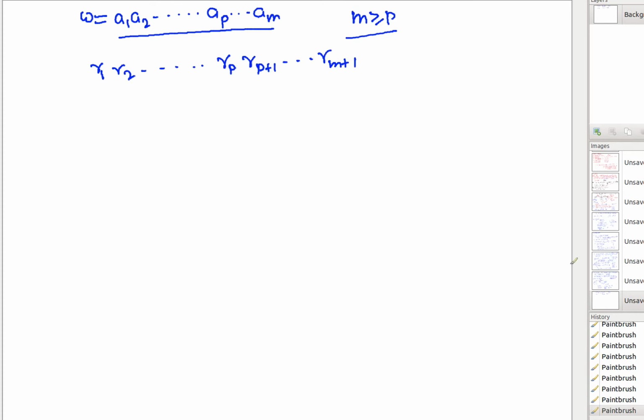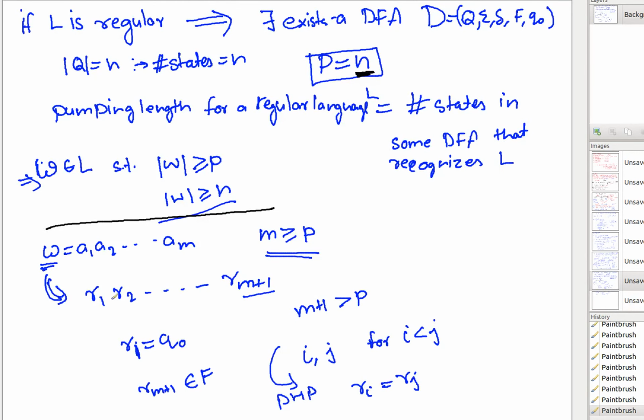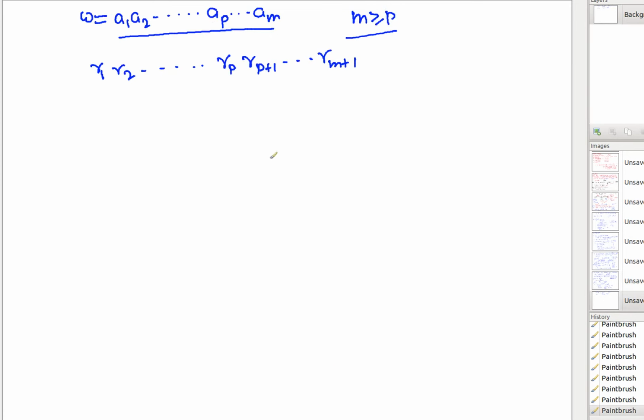Now, when we said in the previous slide that whenever you pick up to this point, certainly because Rm plus 1 is greater than P, it will hold that there will be a cycle. But you don't have to go to Rm plus 1 for finding a cycle. Only this part of the sequence is sufficient to give you a cycle. Why? Because P plus 1 is definitely greater than P. So again, within the first P plus 1 states in the sequence, you will actually find a cycle.